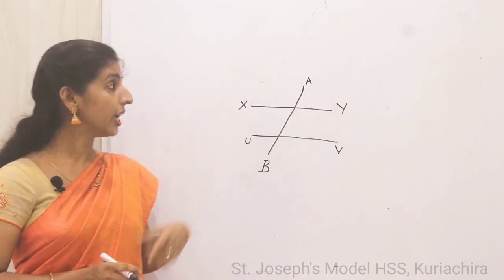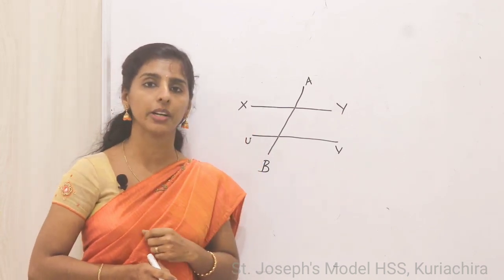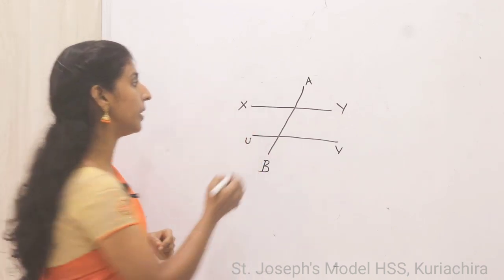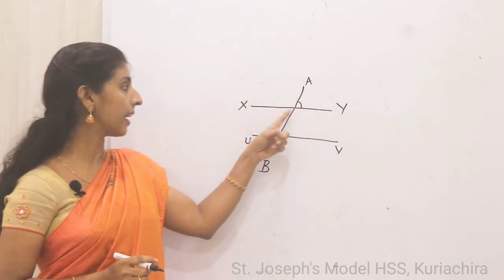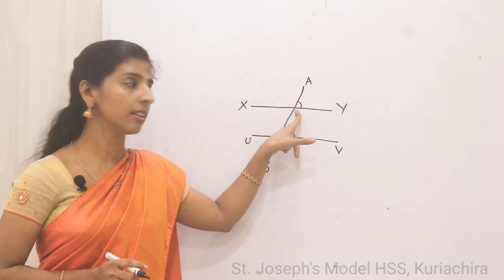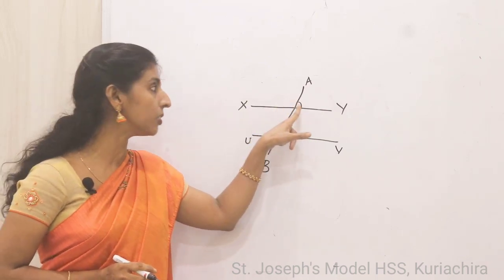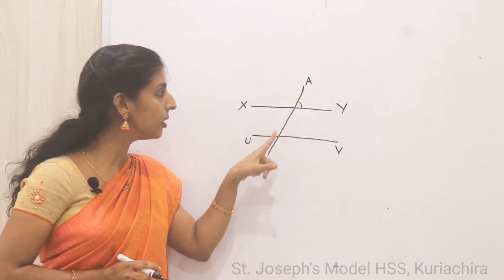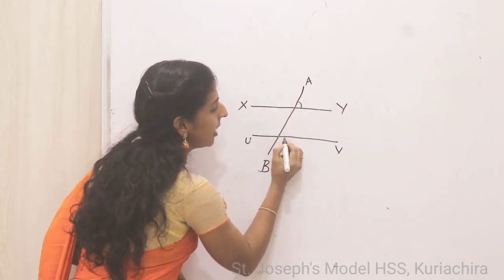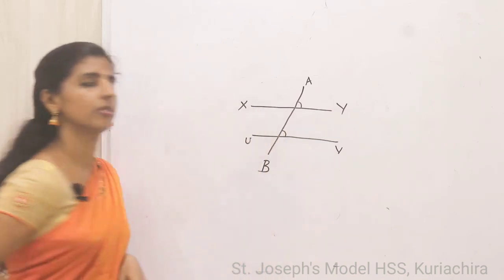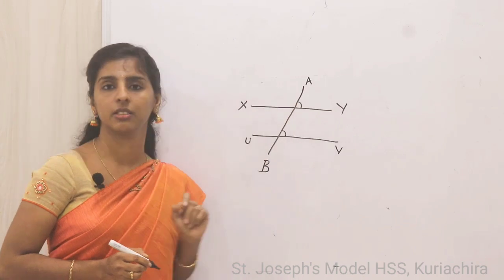Okay. So, if one angle is given, can you tell me which one is the corresponding angle? So, let it be here. Can you tell me the angle corresponding to this one? So, with the top parallel line, the position is here. So, what will be here? The same position we can see here. So, this is the corresponding angle of this.